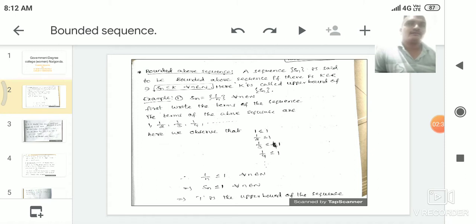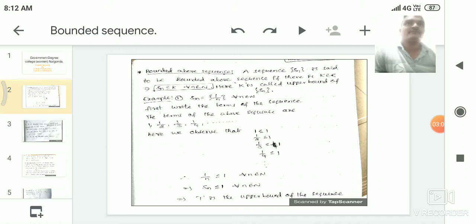Because 1 is greater than or equal to 1, 1 by 2 is less than or equal to 1, 1 by 3 is less than or equal to 1, 1 by 4 is less than or equal to 1. That means all the terms of the sequence are less than or equal to 1. So that implies Sn is less than or equal to 1, so 1 is the greatest value of the sequence 1 by n.